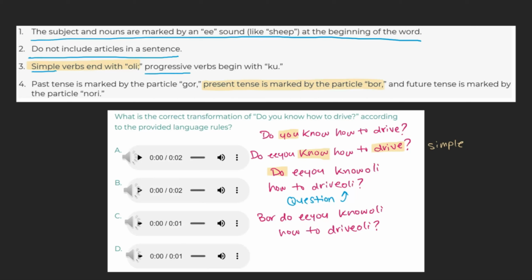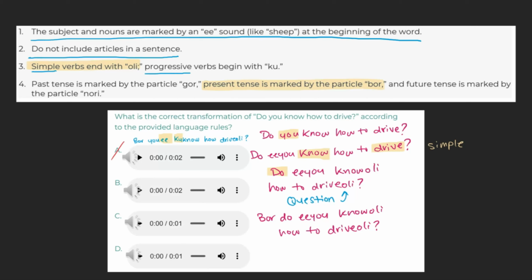With this in mind, let's take a look at our choices. A. Bor you a ku know how drive oli. This sentence adds e after you, not before, and adds a ku to the verb know to make it progressive, not simple. This could be marked as incorrect.